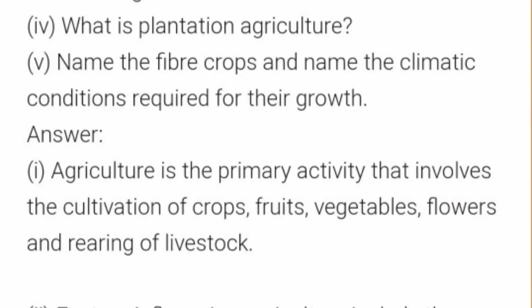So the first question is, what is agriculture? Answer is, agriculture is the primary activity that involves the cultivation of crops, fruits, vegetables, flowers, and rearing of livestock. So, what is rearing of livestock? Livestock means animals which not only give us dairy products like milk but are also useful in different other ways, like sheep gives us wool, and camel, horse, etc. They are used in carts. So these all are known as livestock.